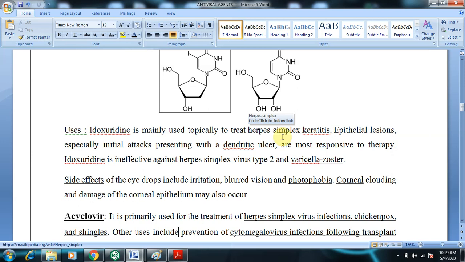Coming to its side effects, as we said, it may be used as eye drops, but it causes irritation, blurred vision, photophobia, corneal clouding, and damage of corneal epithelium. These are some of the eye side effects which are observed with the usage of idoxuridine.